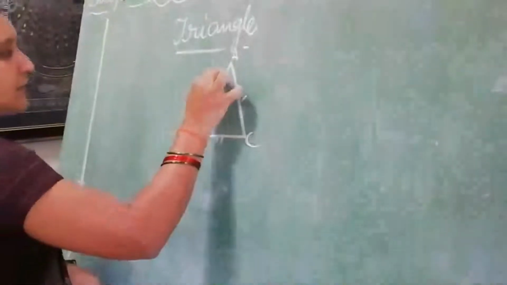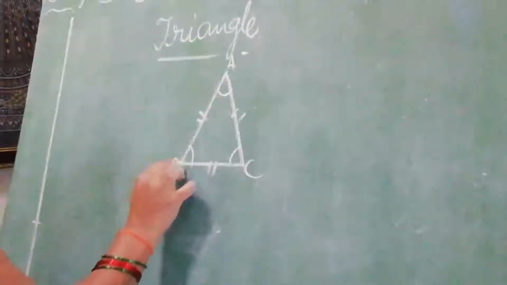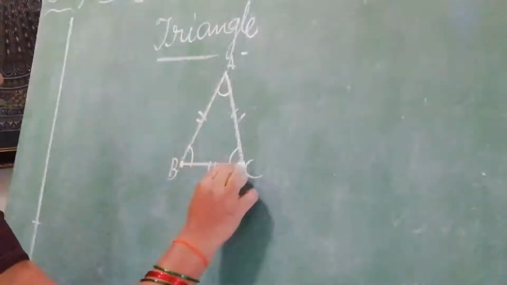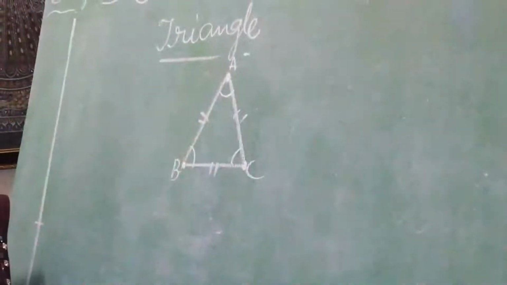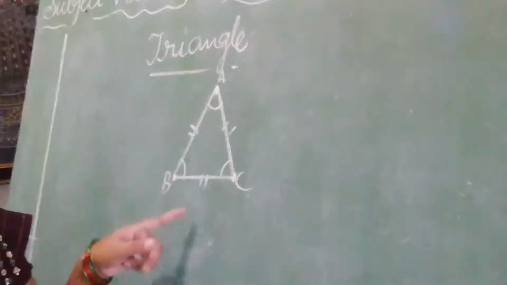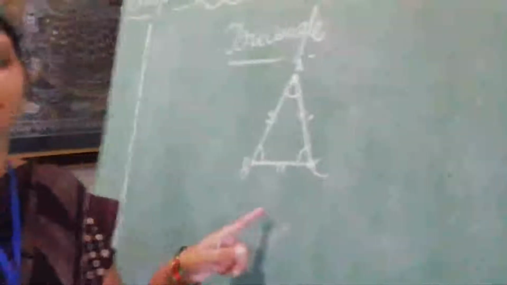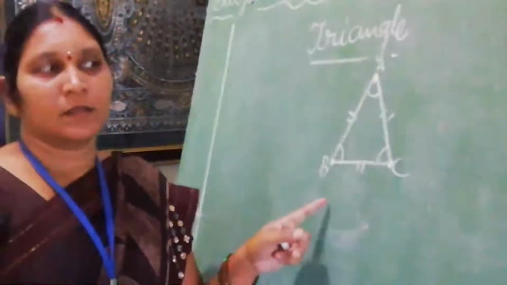And 3 corners are there. AB, B is corner; BC, C is corner; CA, A is corner. Total ABC, 3 corners are there. Depending on the sides, a triangle is divided into 3 types.